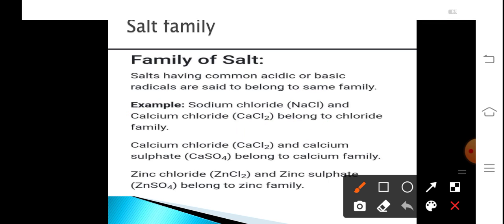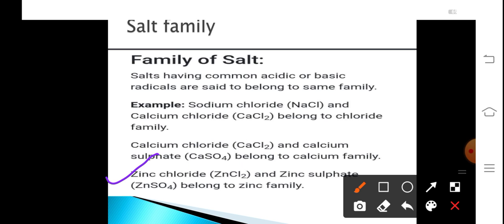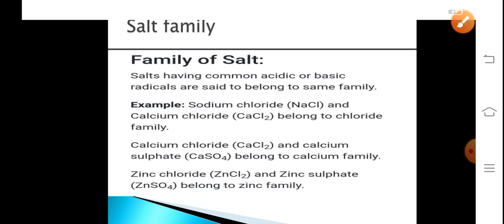Let us take second example, calcium chloride and calcium sulfate. In both these salts, the common ion is calcium, that is the acidic radical. So both these salts belong to the calcium family. Now in third example, zinc chloride and zinc sulfate both contain zinc as a common metal ion. So both belong to the zinc family. So for naming salt, we need to check the common ion first, whether the acidic group is common or the basic group is common.